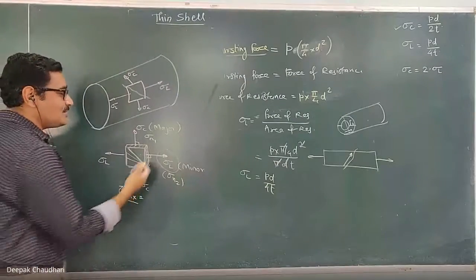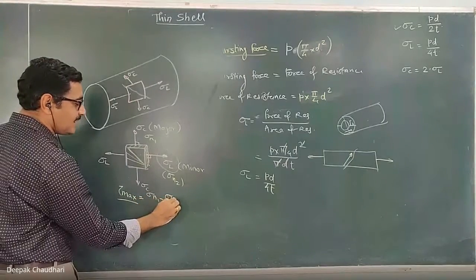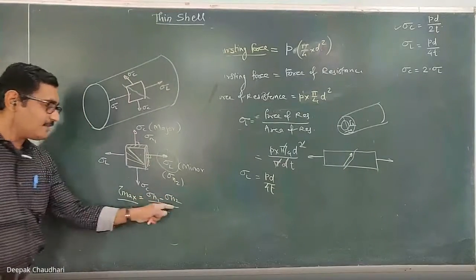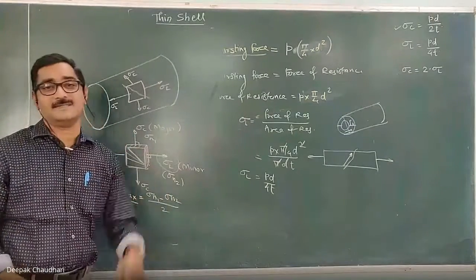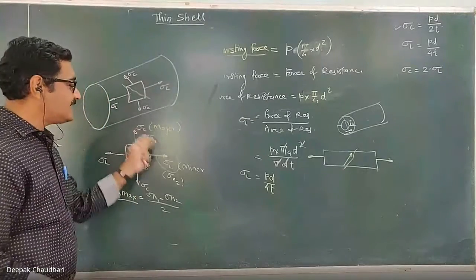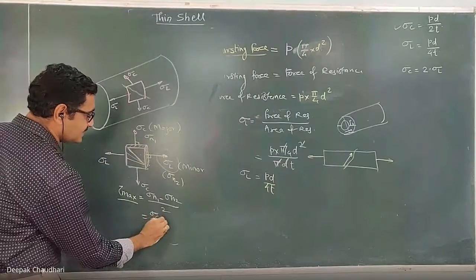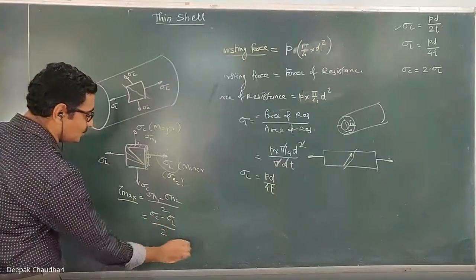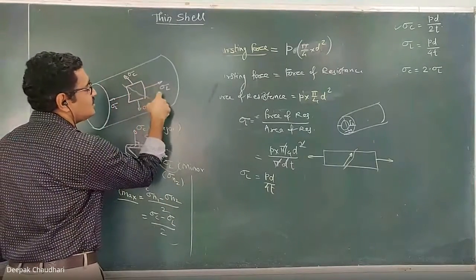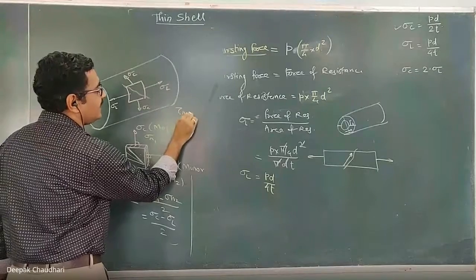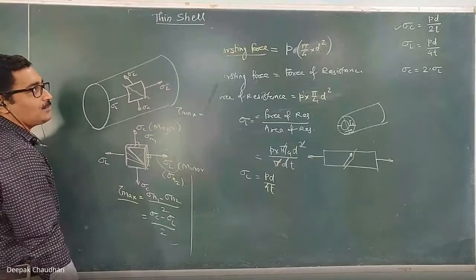Here, the maximum shear stress in case of principal stresses, the formula is (sigma n1 minus sigma n2) upon 2. This is the formula to calculate the maximum shear stress in terms of principal stresses. Sigma C and sigma L are also the principal stresses here, so this can be written as (sigma C minus sigma L) upon 2. If I simplify this, the maximum shear stress induced in the thin cylindrical shell is given by tau max equal to (sigma C minus sigma L) upon 2, where sigma C equals PD by 2T and sigma L equals PD by 4T.